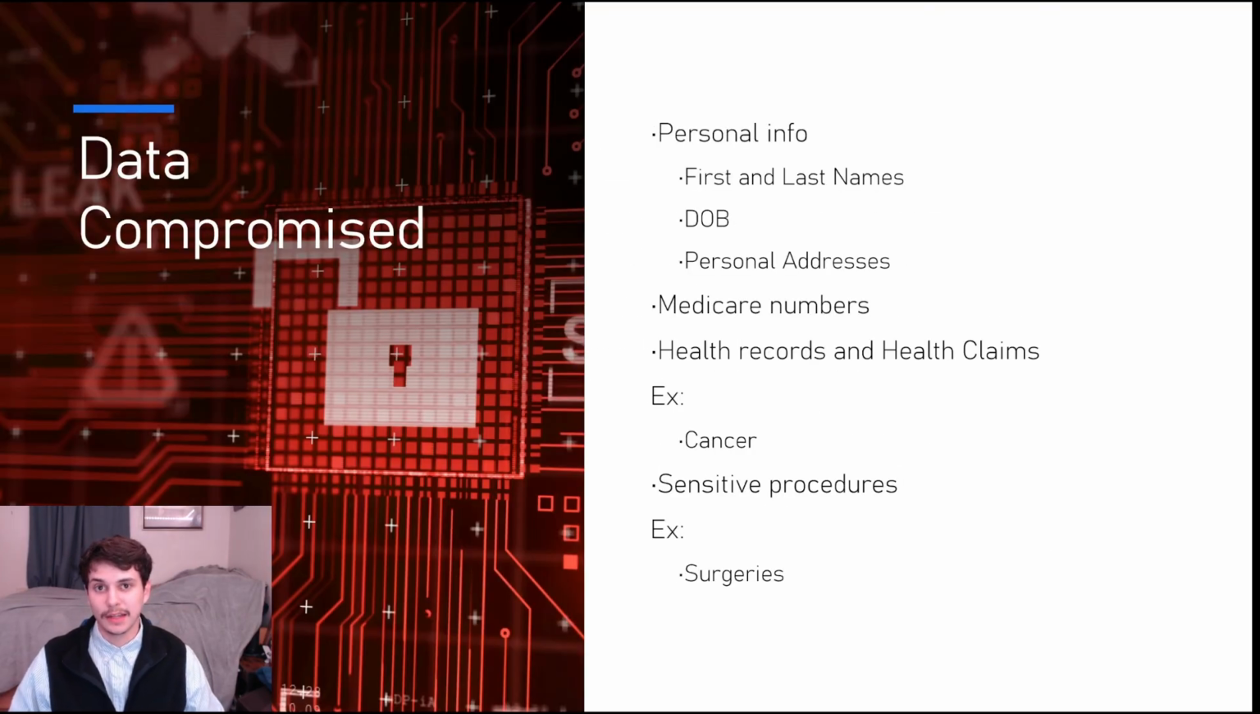Next, we'll take a look at the data compromised. Of course, personal information such as first name, last name, date of birth, personal addresses. This also includes Medicare numbers, health records, and health claims. So this can include things such as cancer or other medical events that have happened. And lastly, sensitive procedures such as surgeries. Any surgeries can include events such as abortions that have been made.